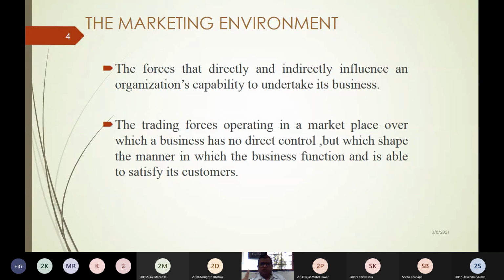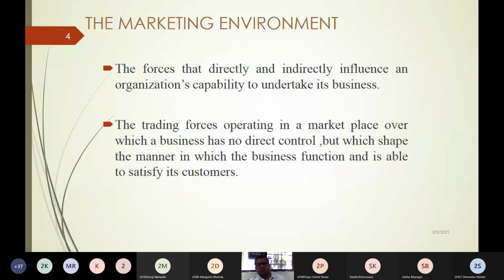So today, whatever business you are doing, it has been influenced by a lot of factors. And these factors or these forces are to be taken into consideration because sometimes they are beyond our control. And you have to adjust your business according to such political, environmental, socio-cultural, and technological forces.